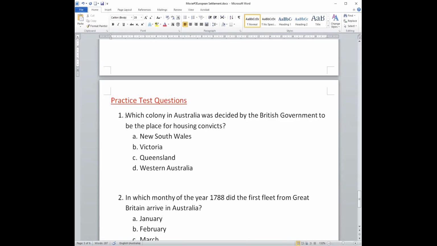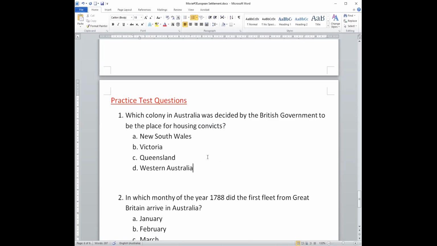So this question is asking which colony, which new place in Australia, was chosen by the British government to send the convicts to.